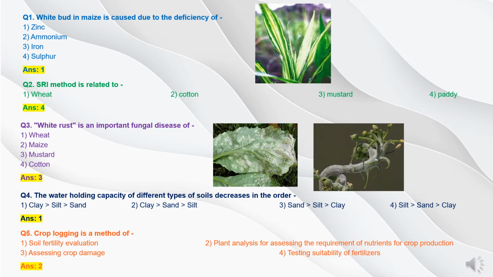Now question 4. The water holding capacity of different types of soils decreases in the order. Option 1 clay, silt and sand. Option 2 clay, sand and silt. Option 3 sand, silt and clay. And option 4 silt, sand and clay.